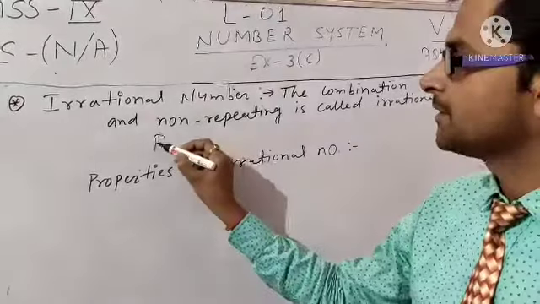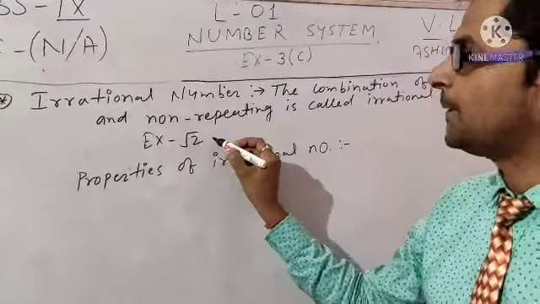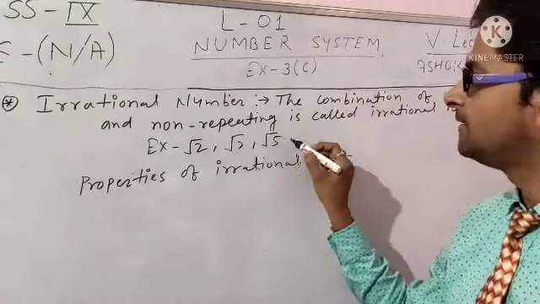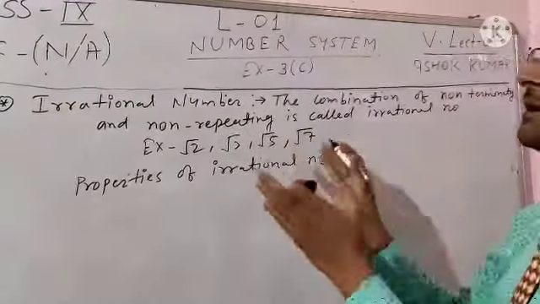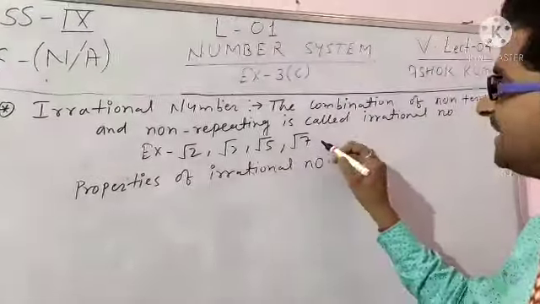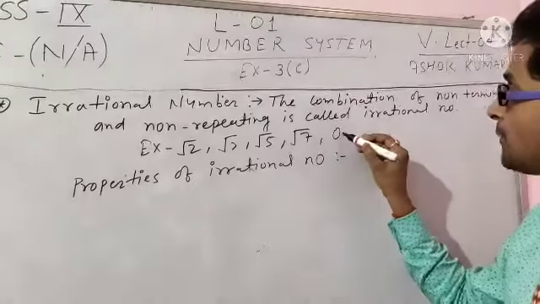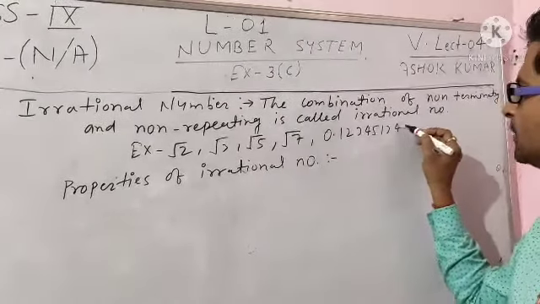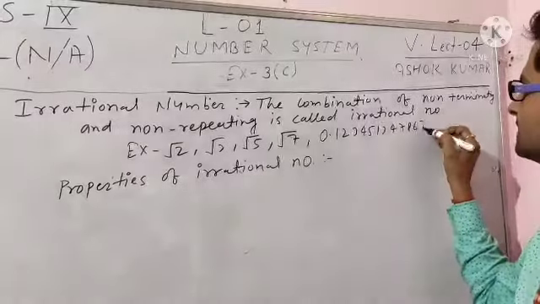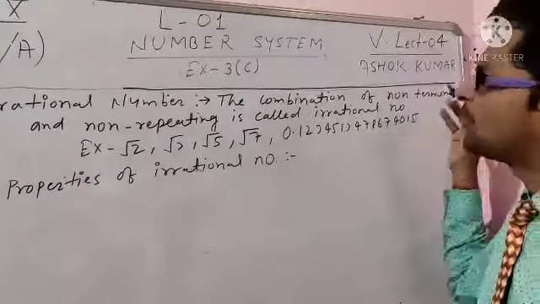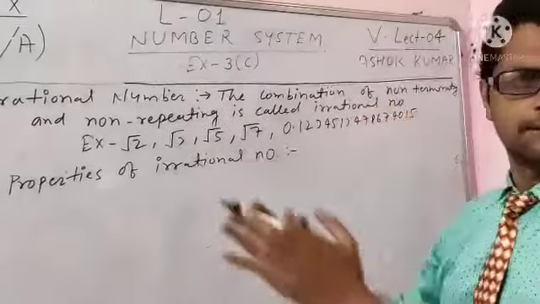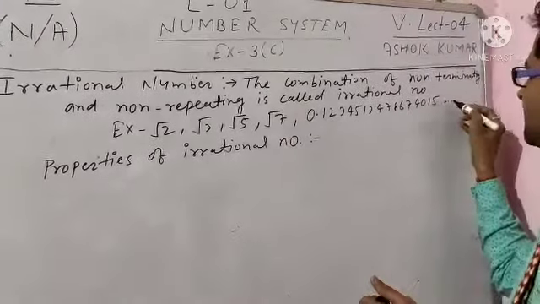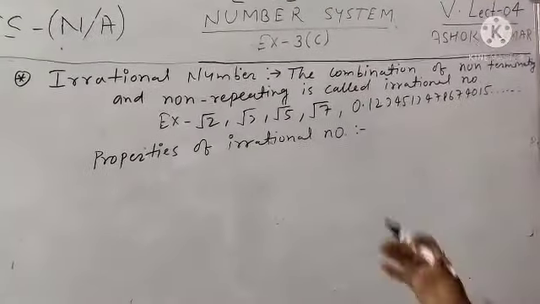For example, root 2, the value of root 2 is infinity, and root 3, root 5, root 7, these are the examples of irrational number. The other example is non-terminating, means 0.123451347867410 5, whatever you can write, this is the irrational number, because there is no repetition, as well as non-terminating is also exists, and so on. Okay, this is the example of irrational number.